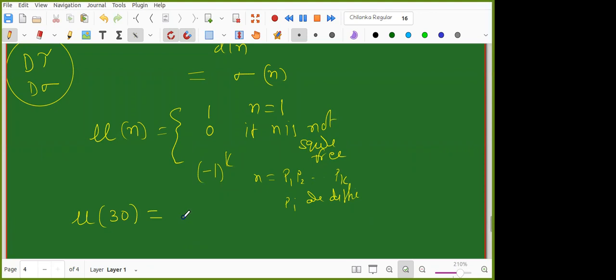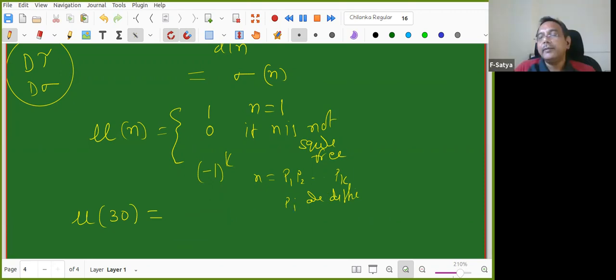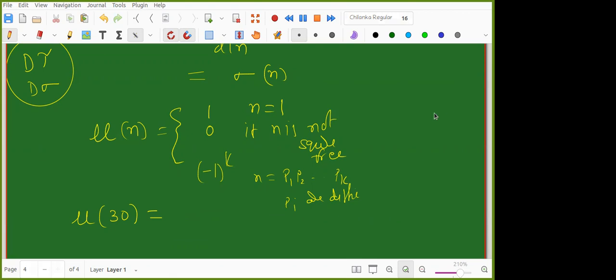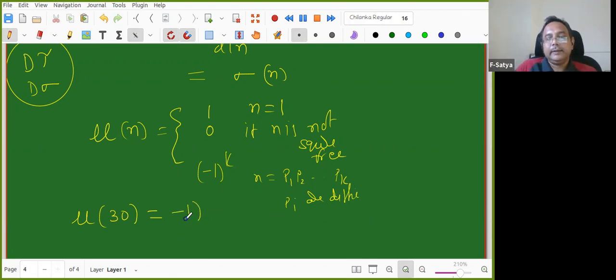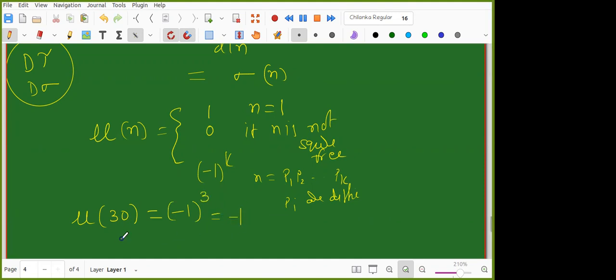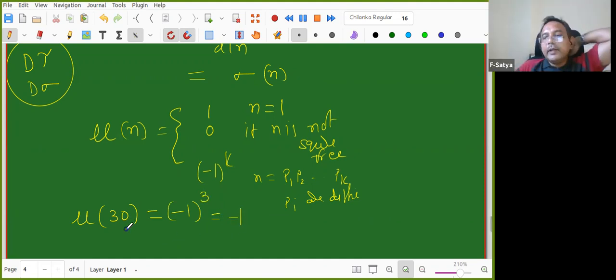It is equal to minus 1 to the power k if n equals p1 times p2 times pk, where the pi are distinct. Great. Now if I ask you what is mu of 30, Achila? Take time. 30 equals 2 times 3 times 5, three distinct primes, so it is minus 1 to the power 3.